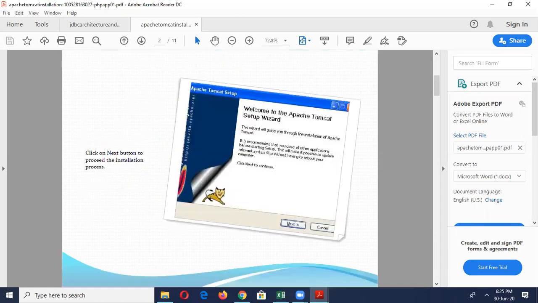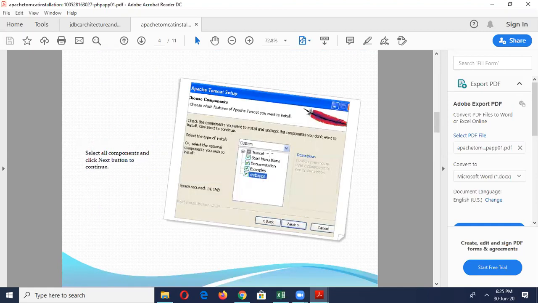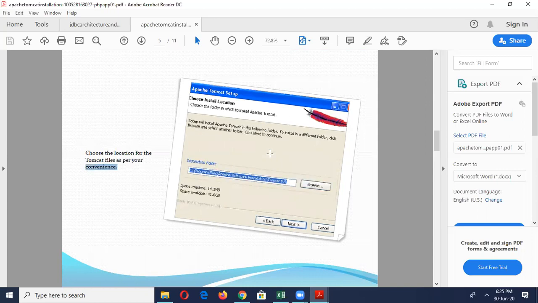Once again, if you click on agree, it asks you to select components. Whether you want the start menu, documentation, examples, or web apps, web apps is important. If you don't want one, you can just uncheck it and click next. Now you have to select the location. Tomcat 5.5 or greater versions.